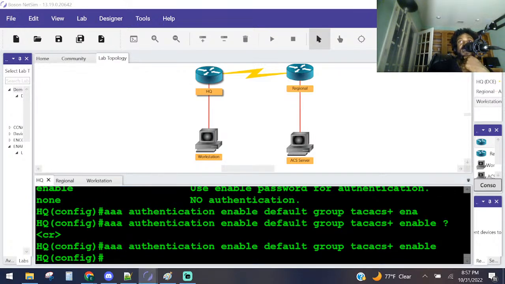Next thing we want to do here is from the workstation, which is this guy over here, bottom left.